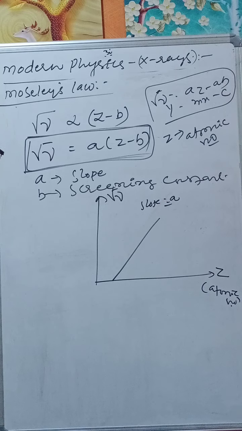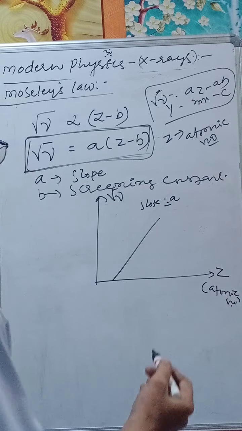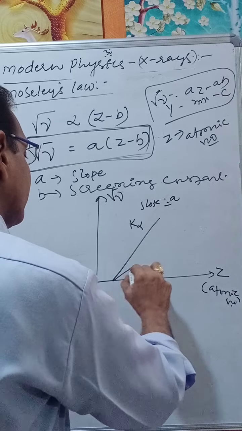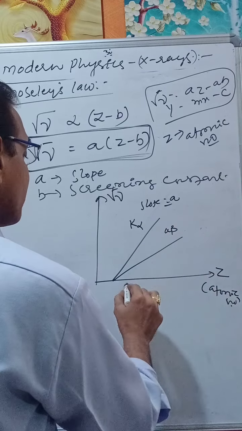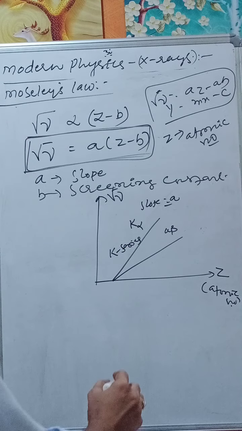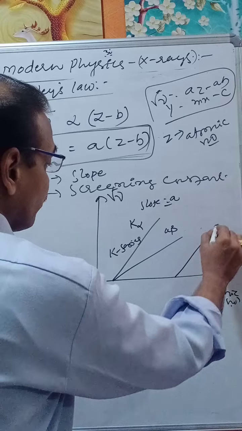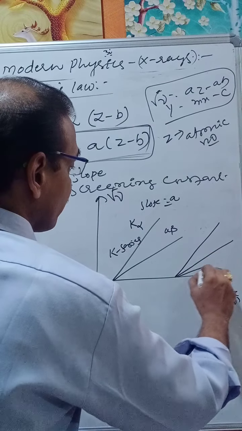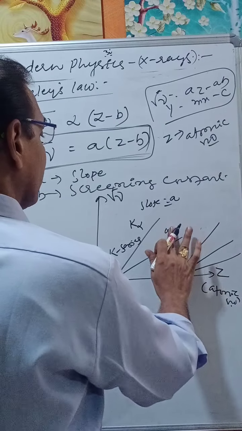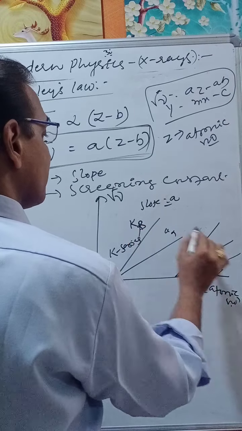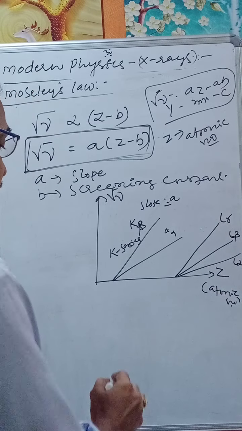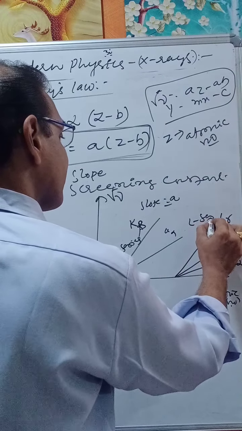In the different spectral series, this is for K alpha, then this is K beta. This is the K series. Then we get the L series also. This is L alpha, L beta, L gamma lines. This is the L series.